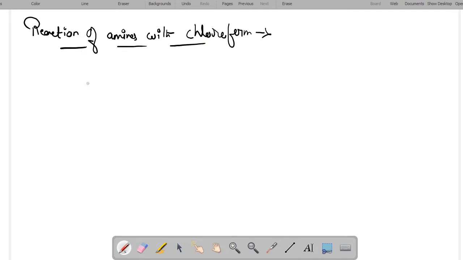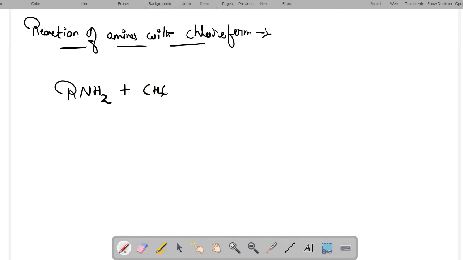When primary amines, both aliphatic and aromatic primary amines, are warmed, not heated, given a small amount of heat, in the presence of alcoholic KOH, they will form isocyanides or carbylamines. Okay, they will form isocyanides or carbylamines.